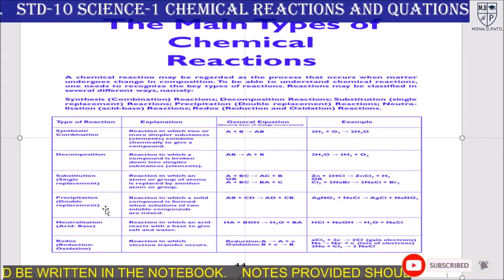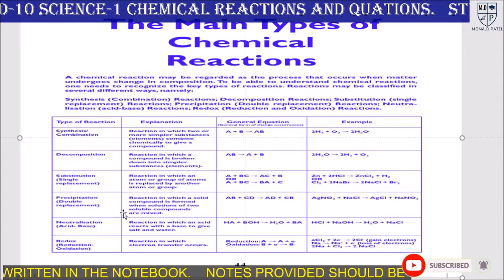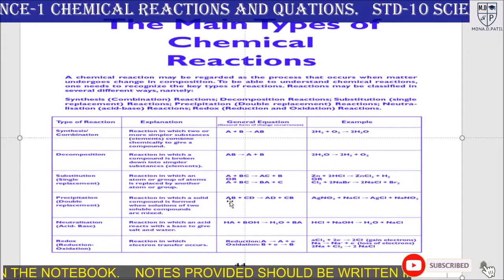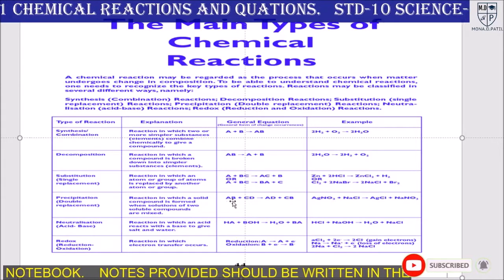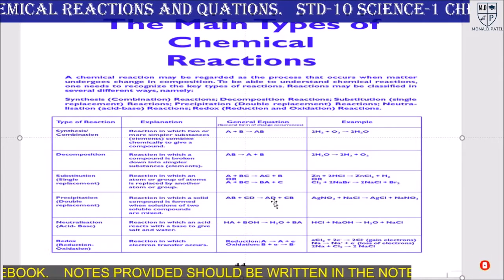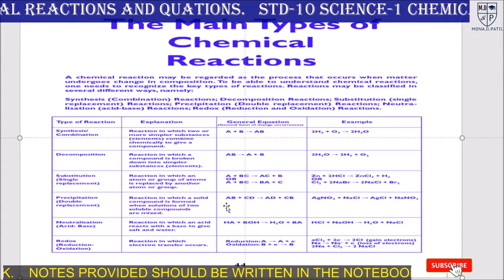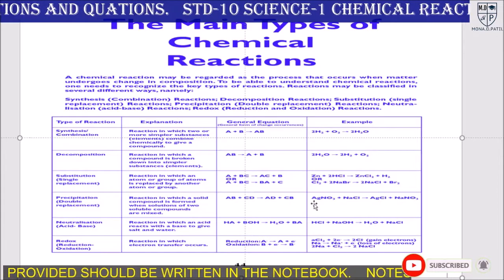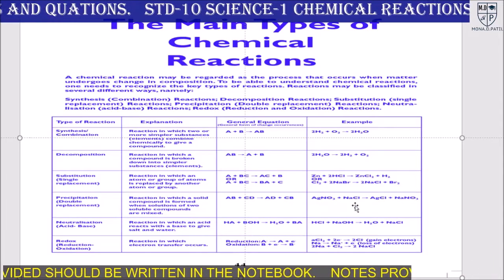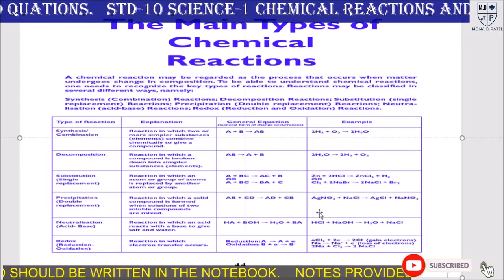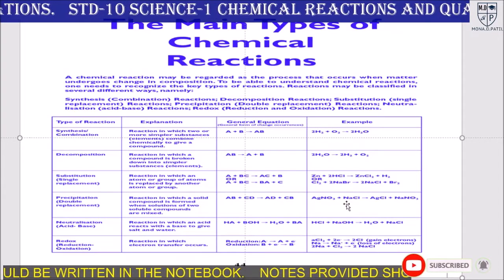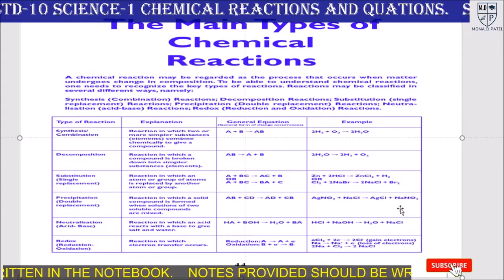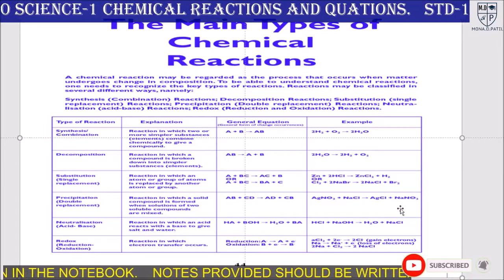The next is the double displacement reaction. In the double displacement reaction, both elements in the reactants are interchanged with the others and give the respective products. So here the example, AB plus CD gives AD plus CB. So example, AgNO3 plus NaCl. Here both are salts. Then they can be interchanged to give AgCl, meaning silver chloride, plus NaNO3, meaning sodium nitrate.